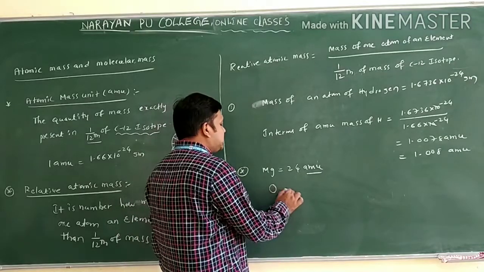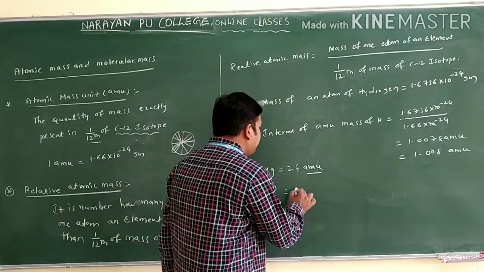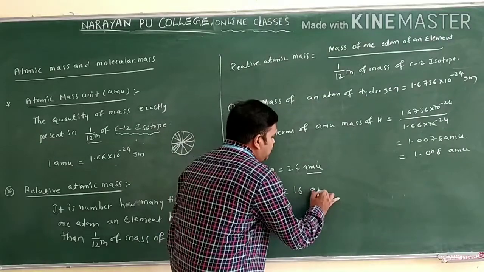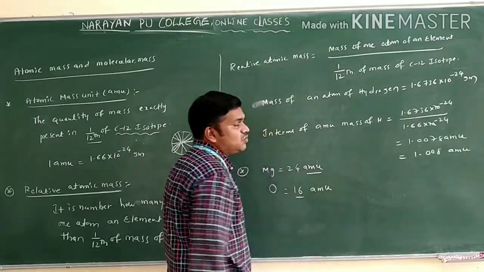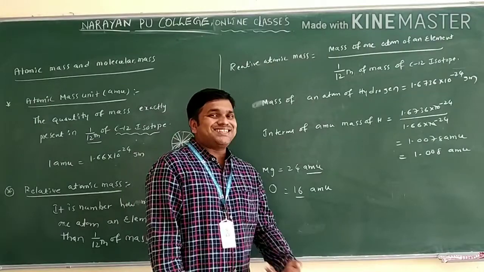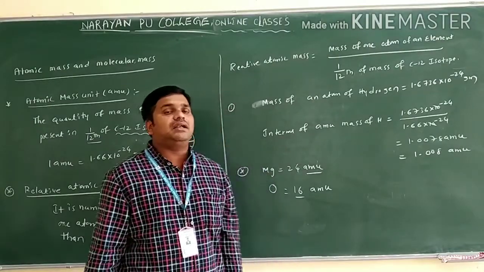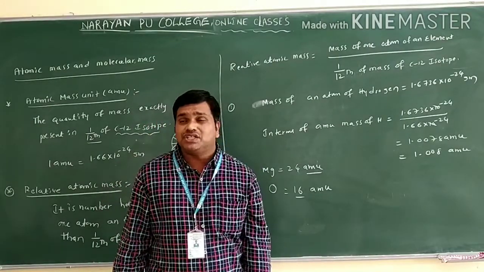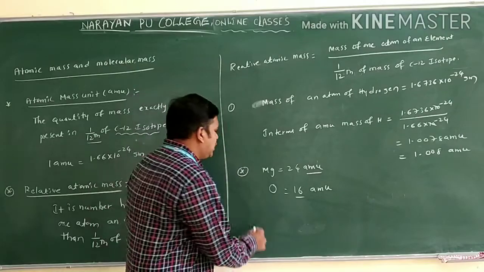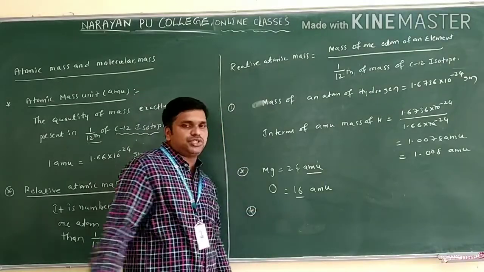If we take oxygen, how much is the atomic weight generally? 16 only. If you take this one AMU, this is 16 AMU. It is 16 times heavier than 1/12 of the mass of which one? C12 isotope only. Nowadays the AMU is not used.